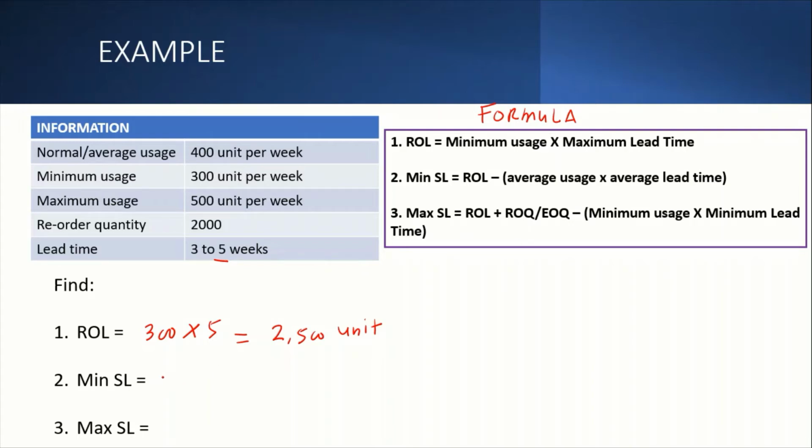So your ROL is 2500 and you minus the average usage, 400, times the average lead time, which means you plus 3 plus 5 and divide by 2. After that you will get 3500.